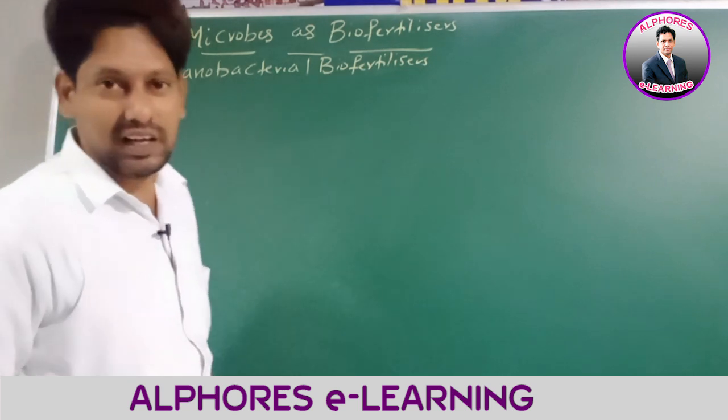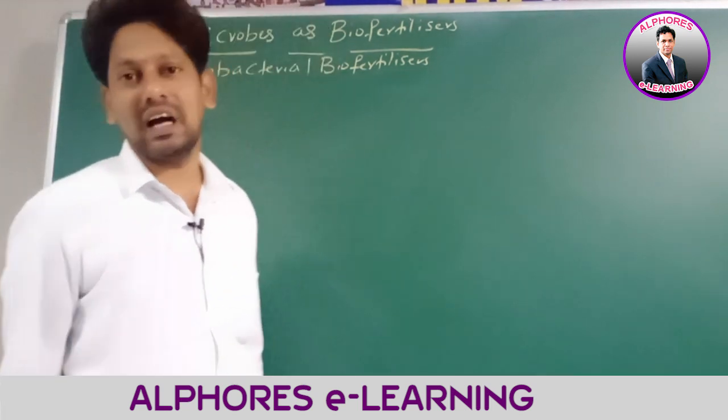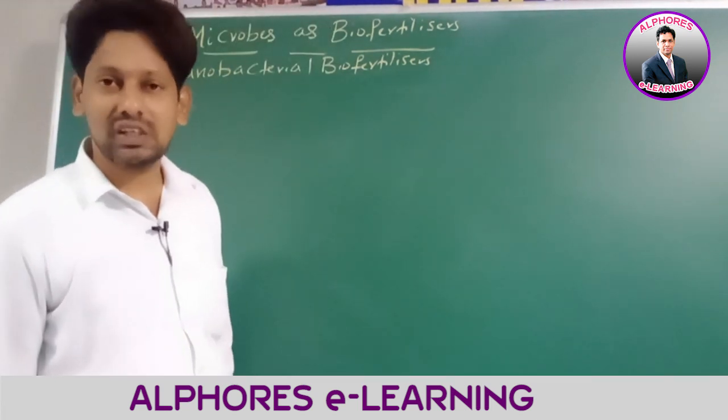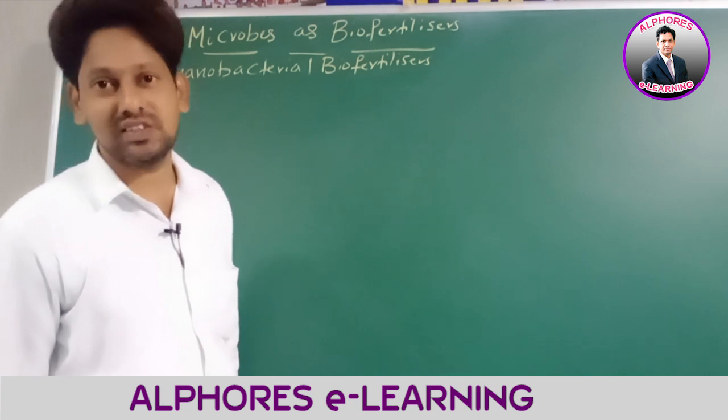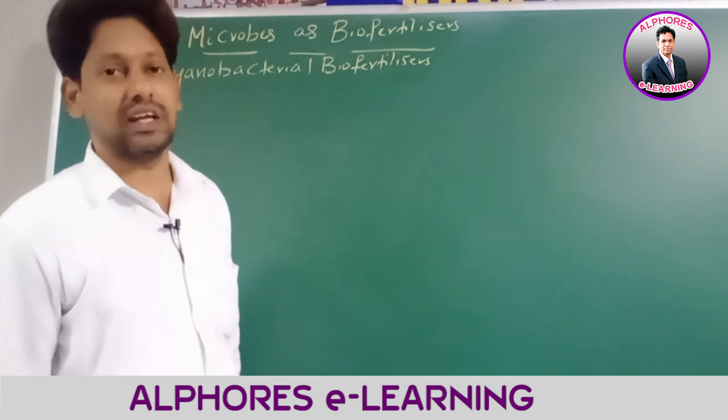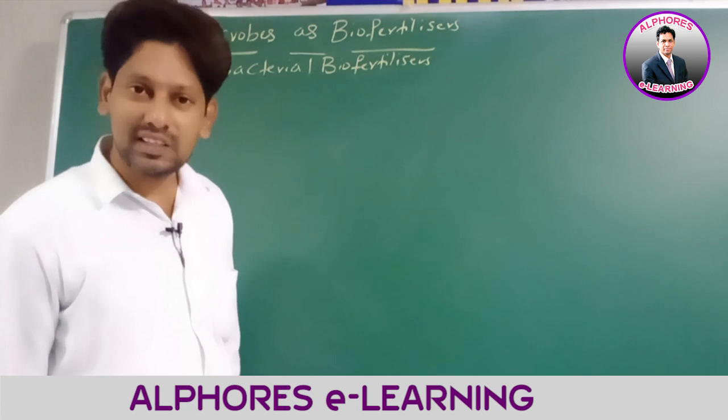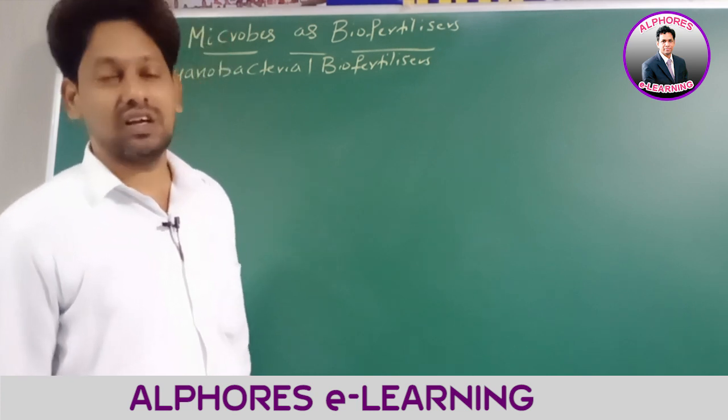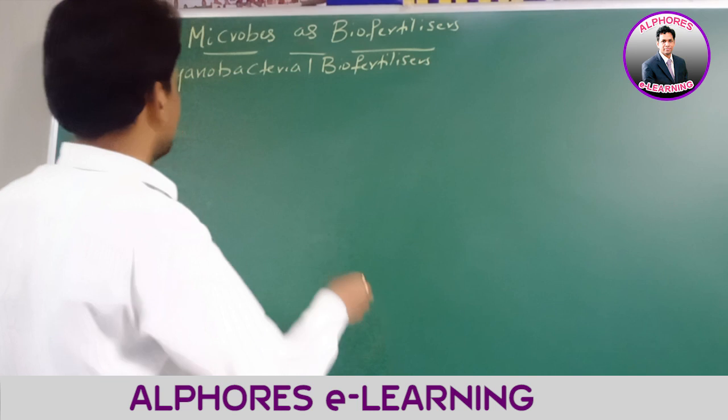Cyanobacterial biofertilizers. In cyanobacteria, nitrogen fixation takes place in specialized cells. Which fixation? Nitrogen fixation. Where does it take place? In specialized cells called heterocyst. Right.